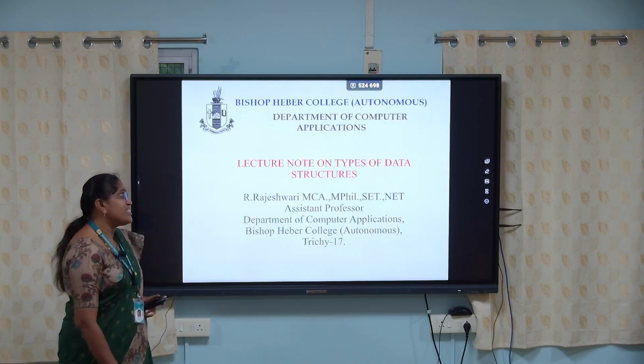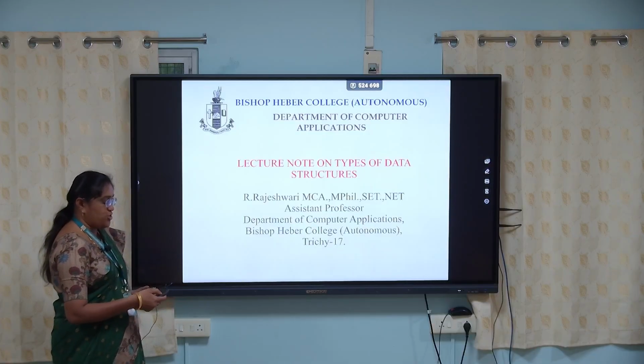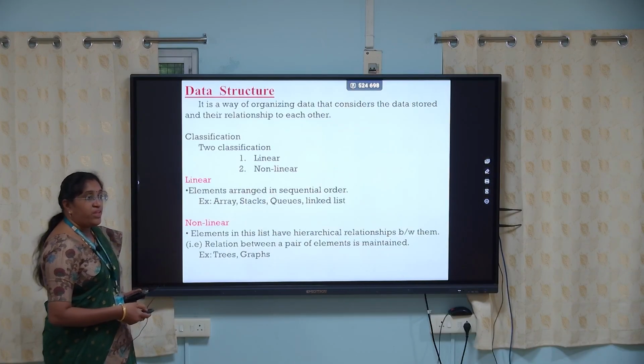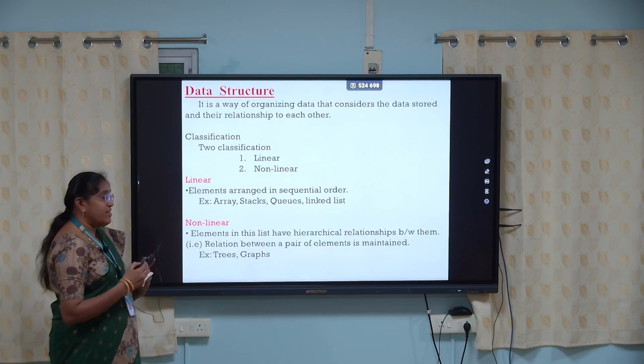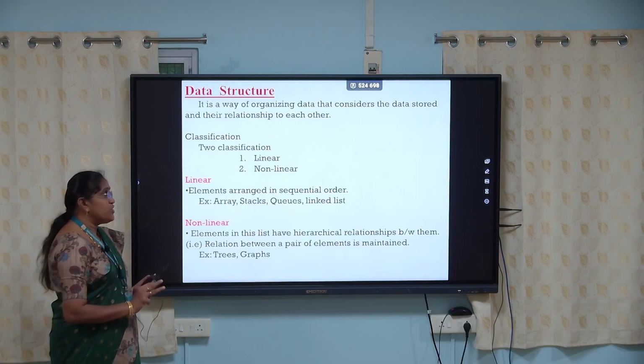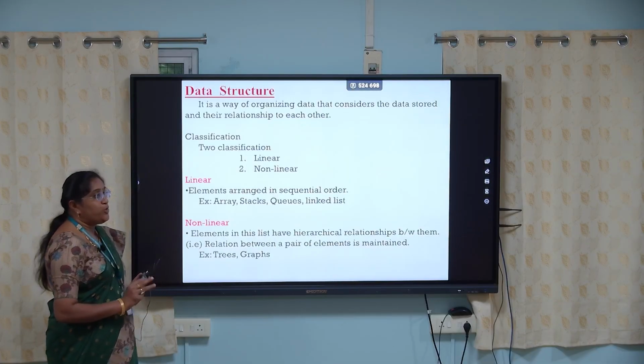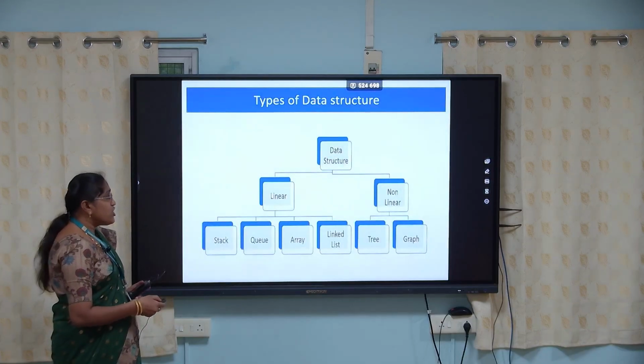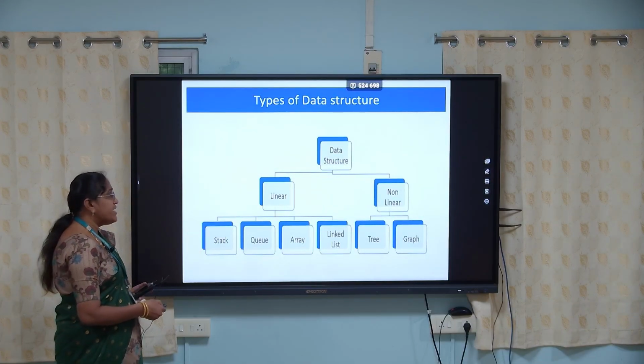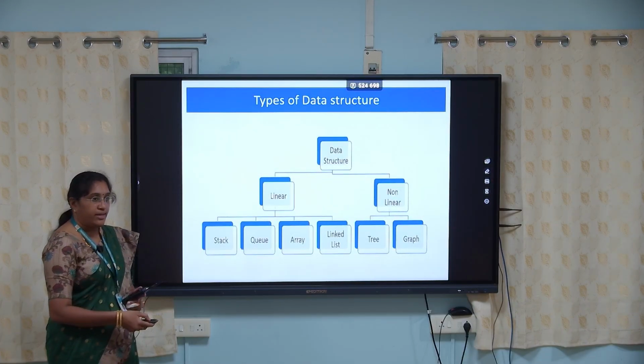Today we are going to discuss the topic types of data structure. What is data structure? It is a way of organizing the data, considering not only the data stored, but also the relationship to each other. Data structures are of two types. One is linear data structure, another one is non-linear data structure.